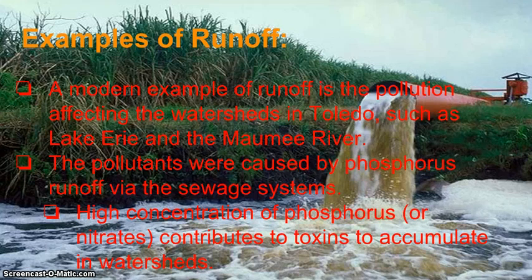A modern example of runoff today is the pollution affecting the watersheds in Toledo, such as Lake Erie and the Maumee River. The pollutants were caused by phosphorus runoff through the sewage systems, and we know that a high concentration of phosphorus, or even nitrates, contributes to toxins accumulating in the watersheds.